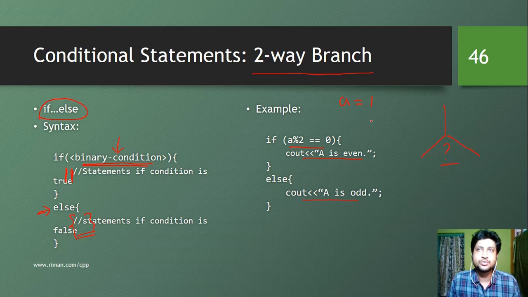A modular division 2 will return 1, and this is not equal to 0. That's why this particular statement is going to be executed. Whereas if we have a equal to 4, then 4 modular division 2 is equal to 0, so this statement is going to be executed. This is how two-way branches can be represented in C++, where we can use the if-else statement.